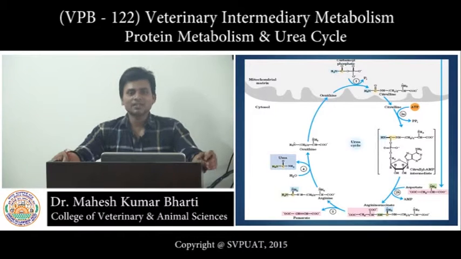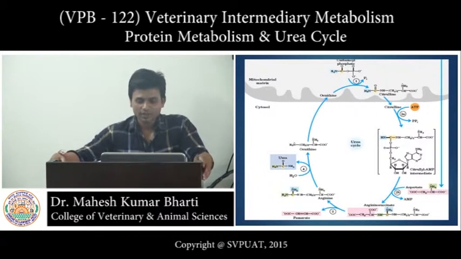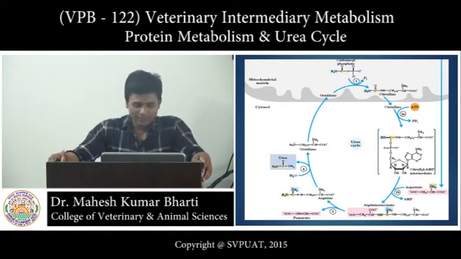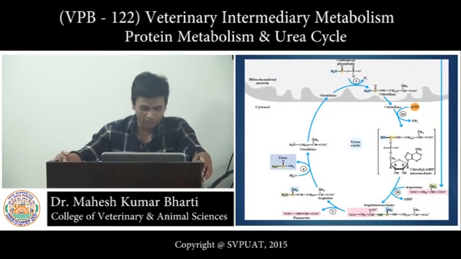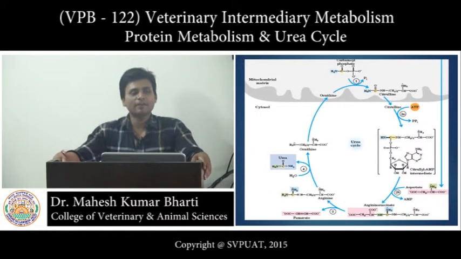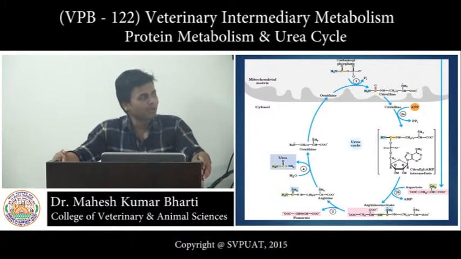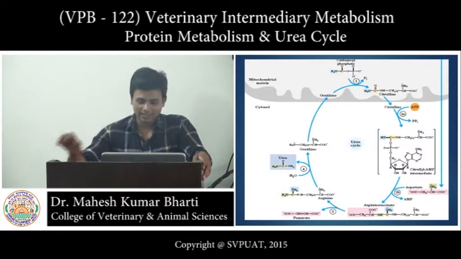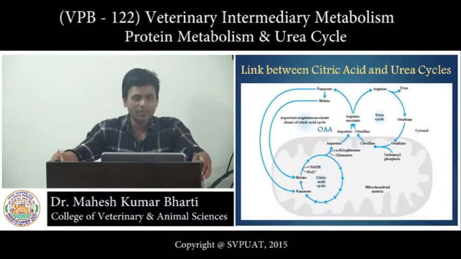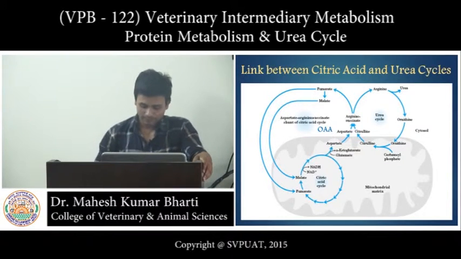If you see, there is a correlation between the citric acid cycle and the urea cycle, because in the urea cycle there is the production of fumaric acid, which is an intermediate metabolite of the citric acid cycle. This fumaric acid can enter into the citric acid cycle.